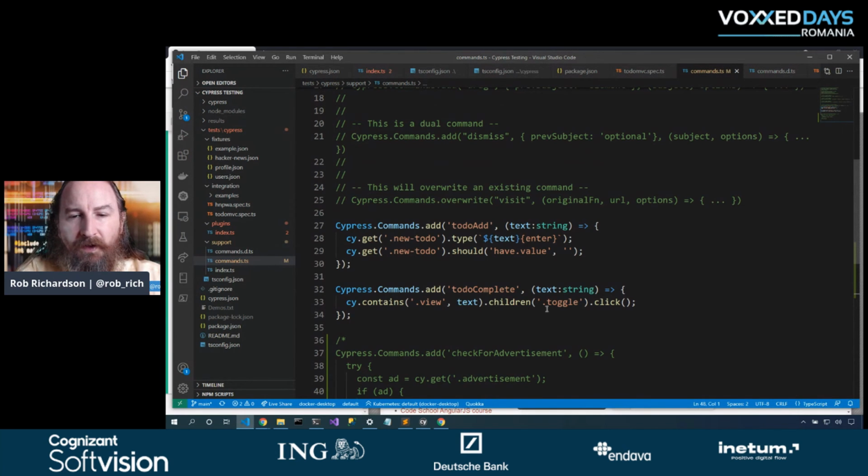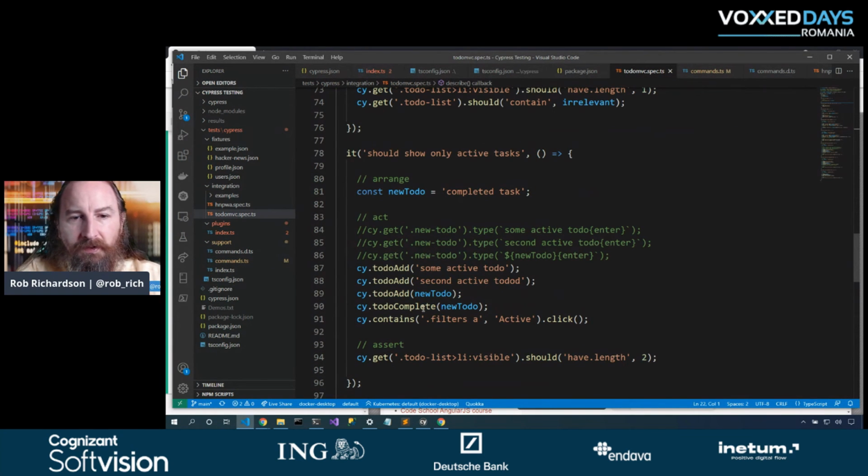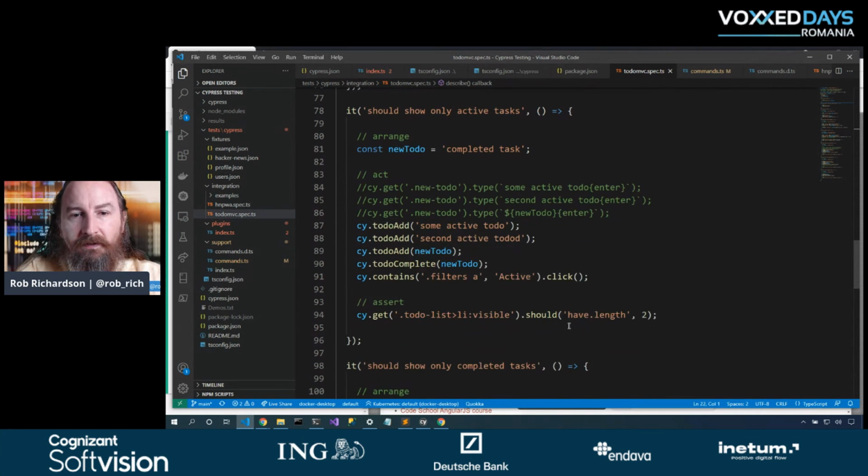It will go find that toggle button and click it. So now we've created 3 to-dos, we'll complete one, and we can see that our test is much more descriptive, where we're explaining what we need to do. Let's go find that active button and we'll click it. And now we can go validate that we only have 2 left.